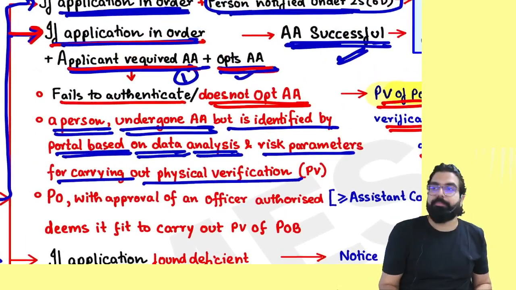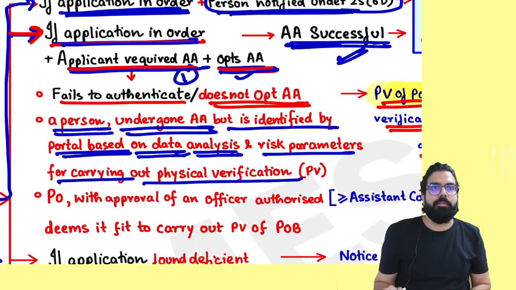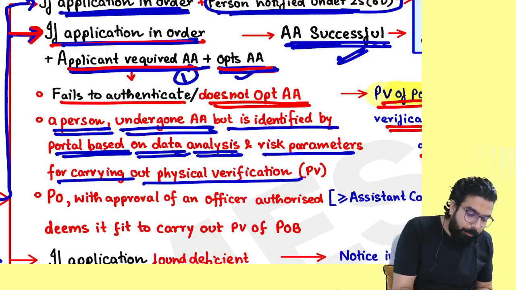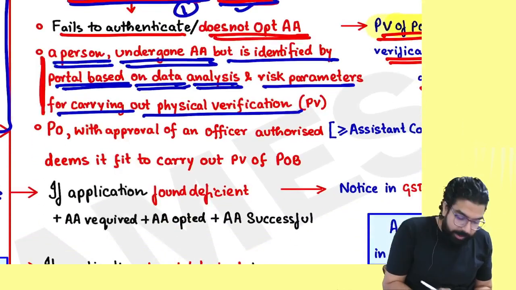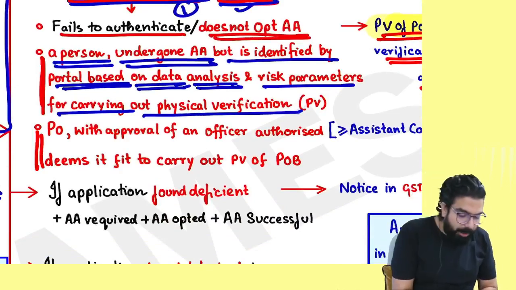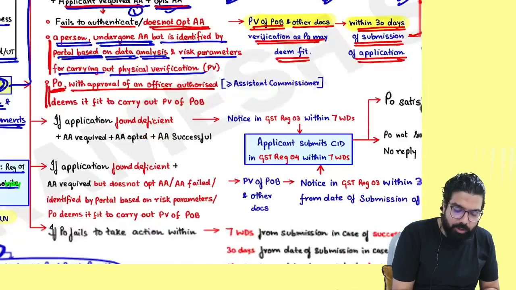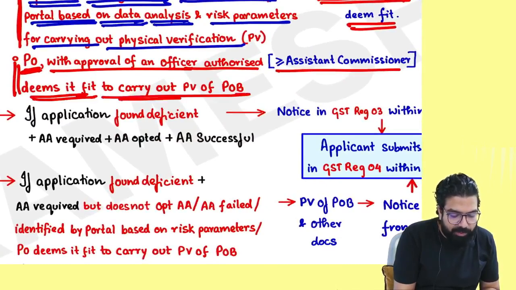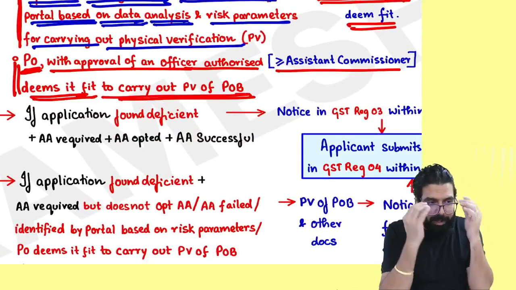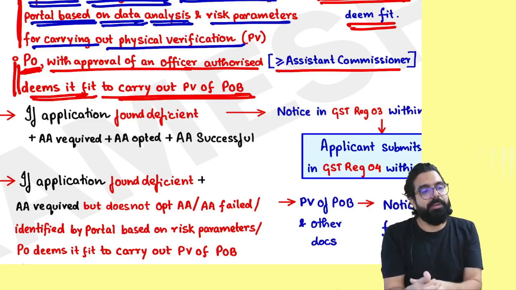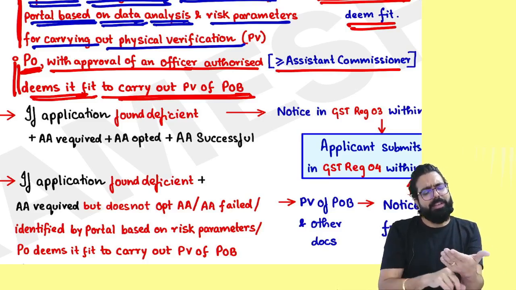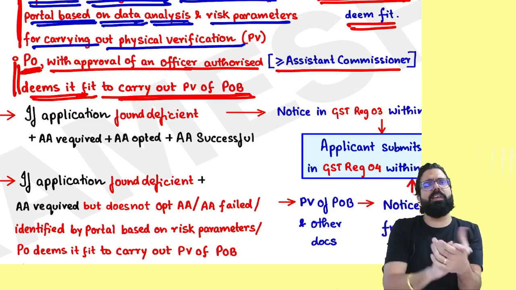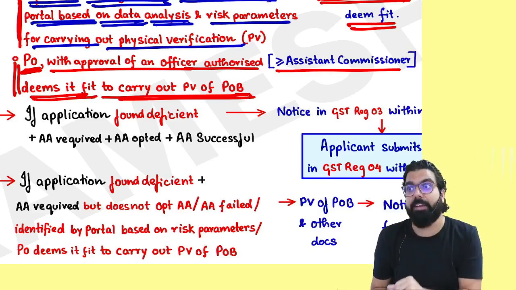Everyone over here now, listen. Application is fine, Aadhaar authentication done also. But here the proper officer identified you. The proper officer, with the approval of the authorized officer, which is basically above assistant commissioner, deems it fit to carry out physical verification of the place of business. The officer verifying your form went ahead and said everything looks fine, but still I want to do physical verification of his place of business.